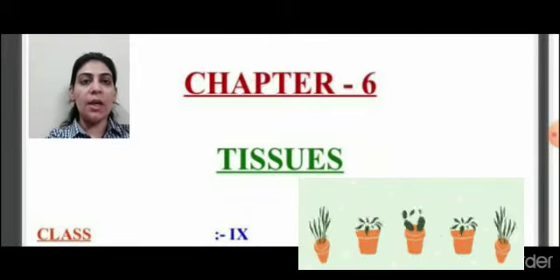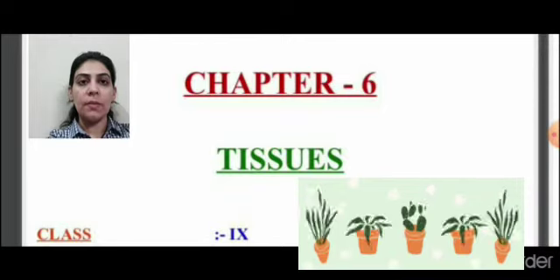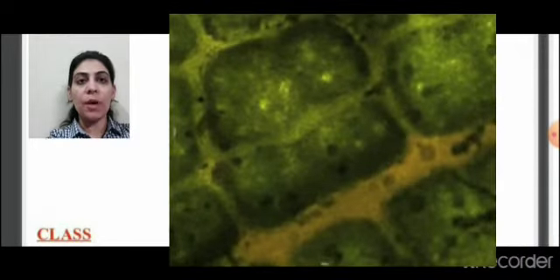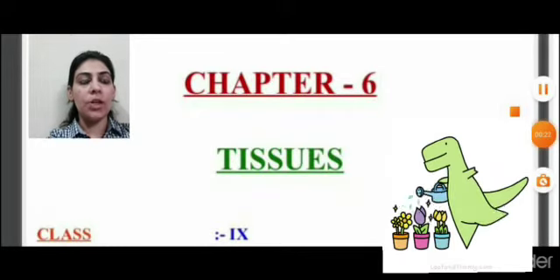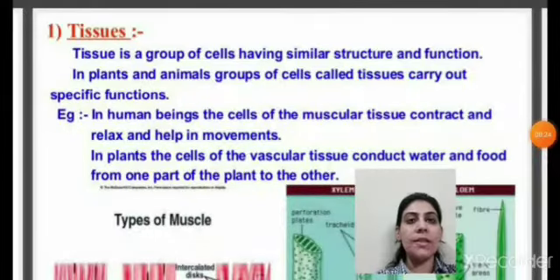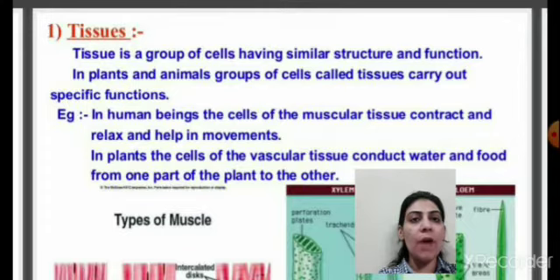Tissue होता क्या है? Tissue is a group of cells that are specialized for performing a particular function inside our body. That is called tissue. Next, here is the definition of tissue. Tissue is a group of cells similar in structure and performing the same function. Plants, animal की body किसकी बनी है? Tissue की बनी है. In plants and animals, a group of cells called tissue carries out the specific function. The tissues present in the plant and the animal body perform particular functions in their body.